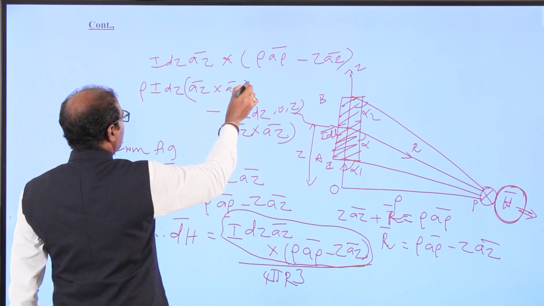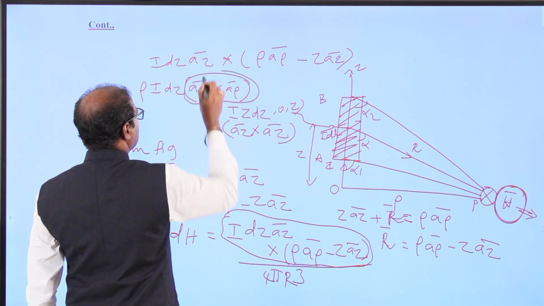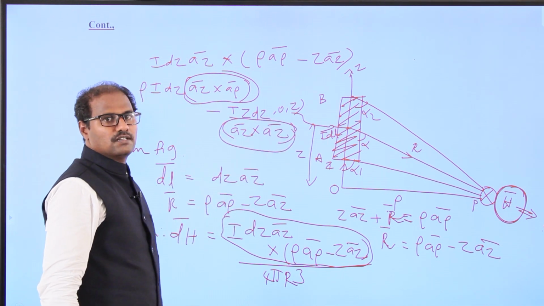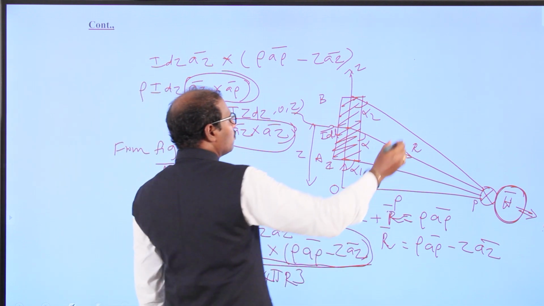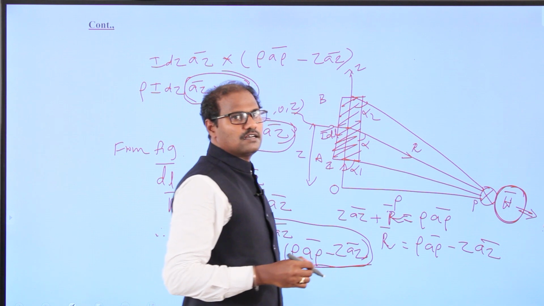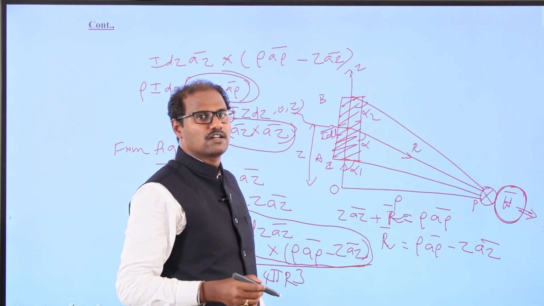Here we have to simplify these ones: a_z and a_rho vector, a_z and a_z vector. What happened to these ones? According to one thumb rule, if you do multiplication of two vectors, another vector will come.